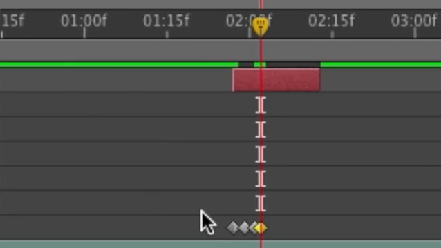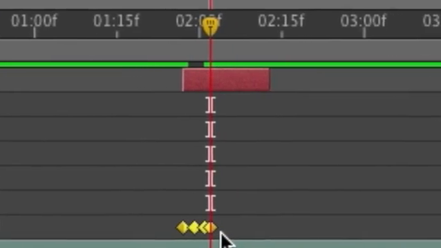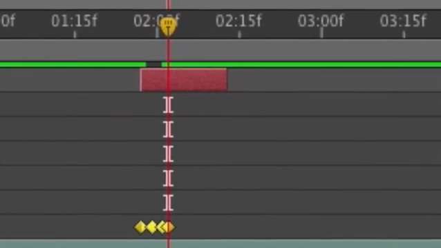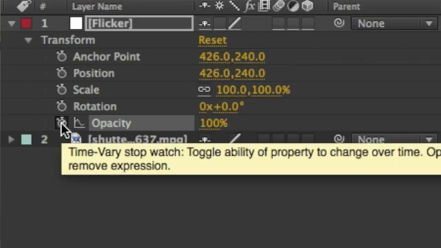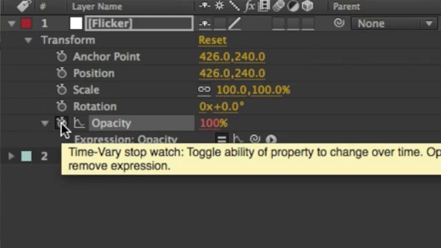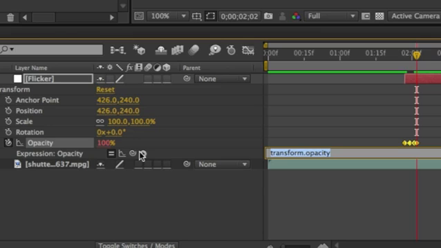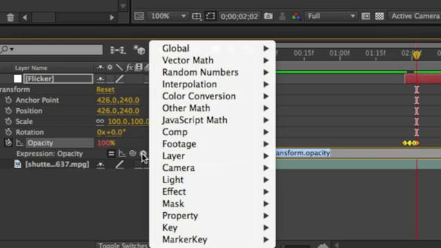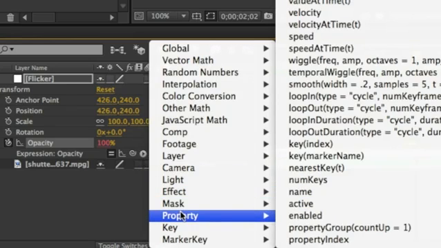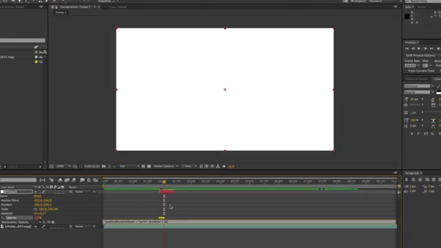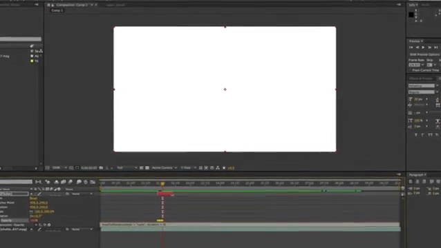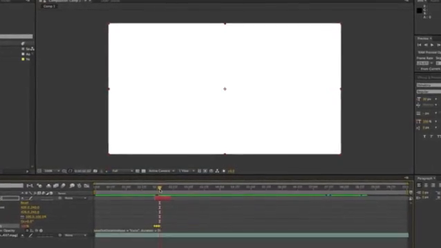Now we're going to select all the keyframes by clicking and dragging a marquee around them. With them selected, you want to hold down the Option key, Alt on Windows, and click on the stopwatch for the opacity to access your expressions. Go ahead and click on the right triangle, and from the menu choose Property, and from the Property menu you want to choose Loop Out Duration. This will repeat the keyframe structure we just created throughout the duration of the solid.